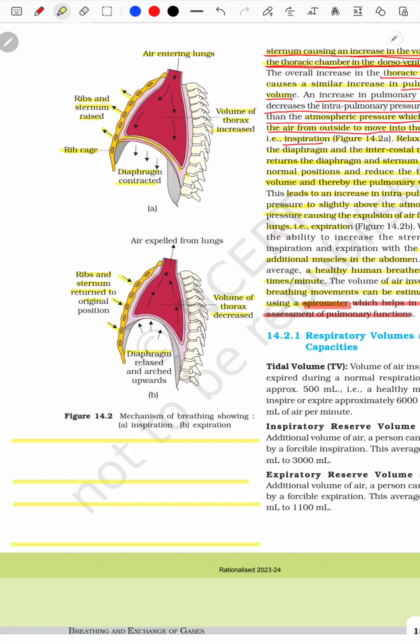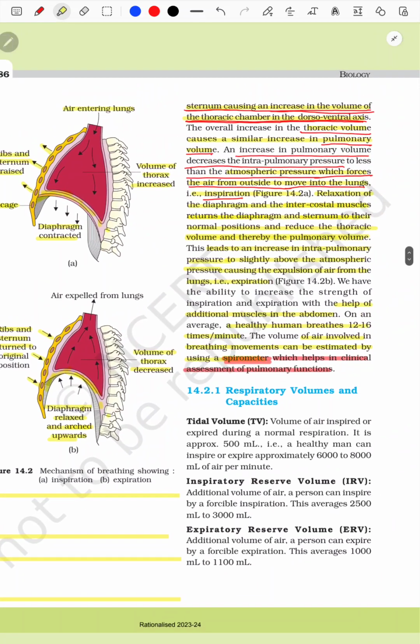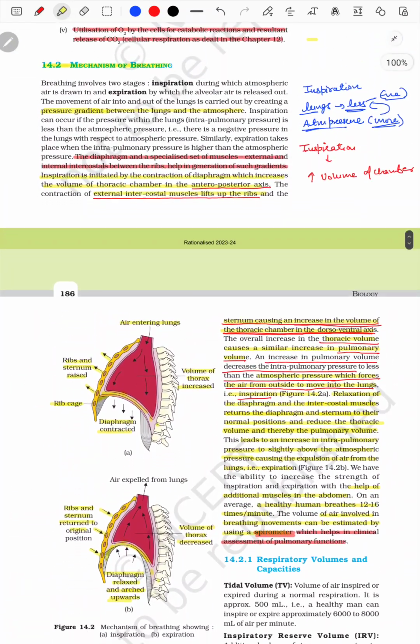The diaphragm relaxed and the arc goes upward. Sorry, here there is a mistake. We said it is inspiration. It means it is in flat shape as compared to this. Here it is dome shaped. I am very sorry for that. So this is the dome shaped structure with the arc upward. I think you have understood this mechanism of breathing.